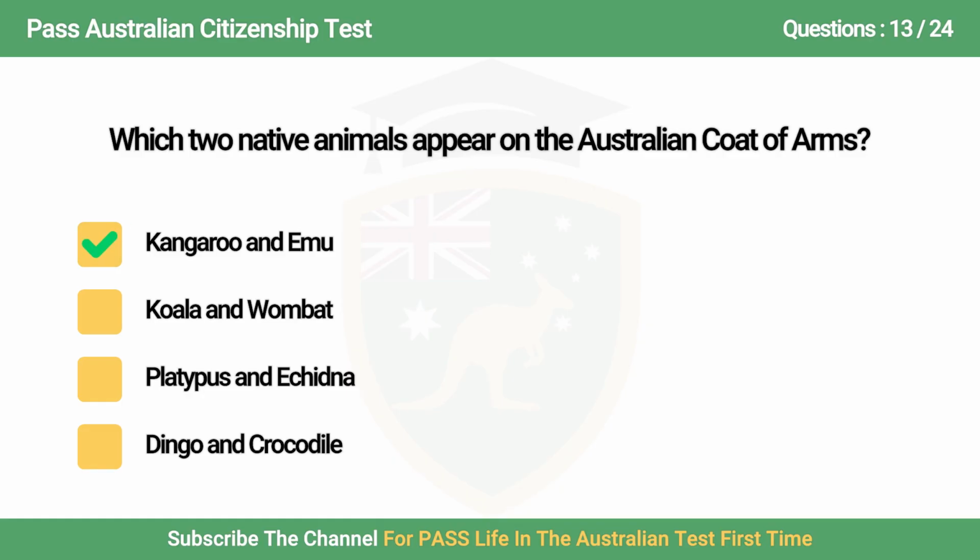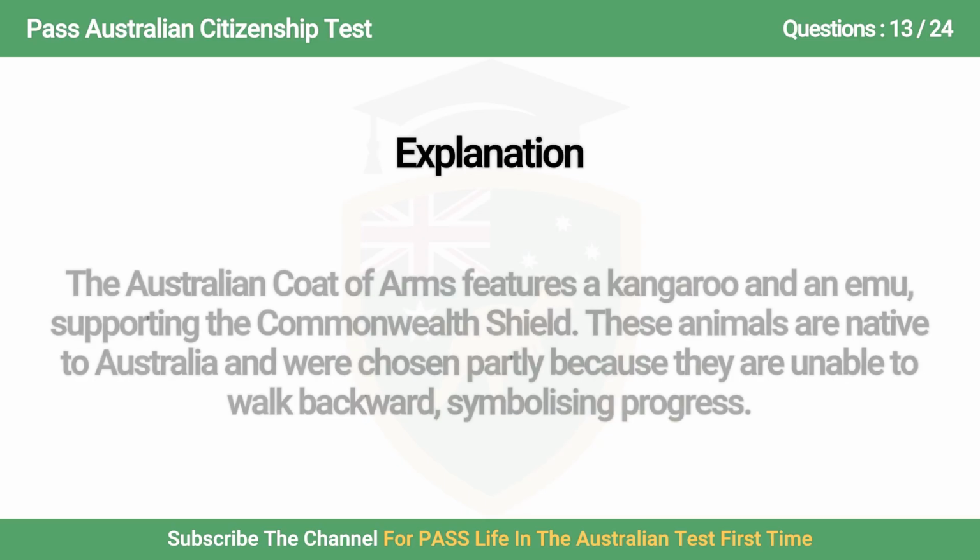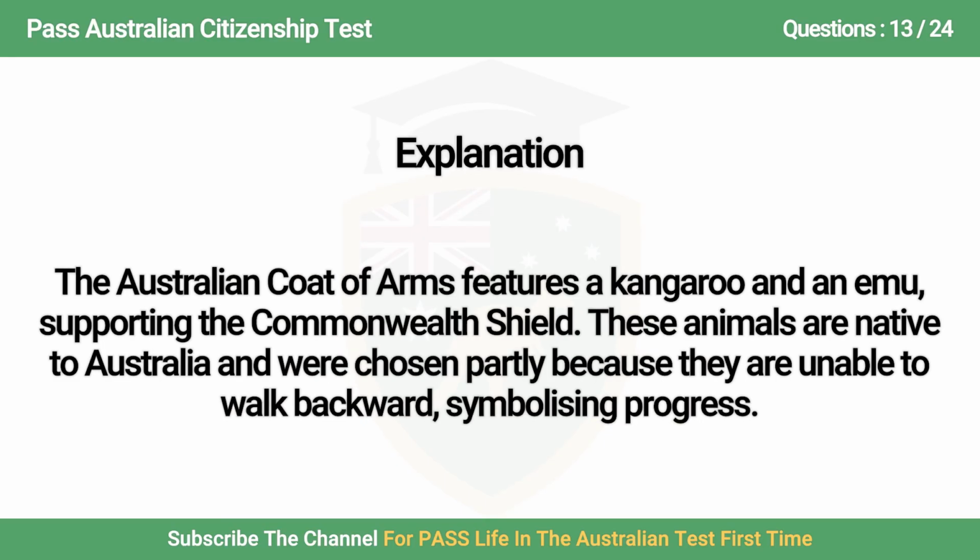The answer is A. Kangaroo and emu. The Australian coat of arms features a kangaroo and an emu, supporting the Commonwealth Shield. These animals are native to Australia and were chosen partly because they are unable to walk backward, symbolising progress.